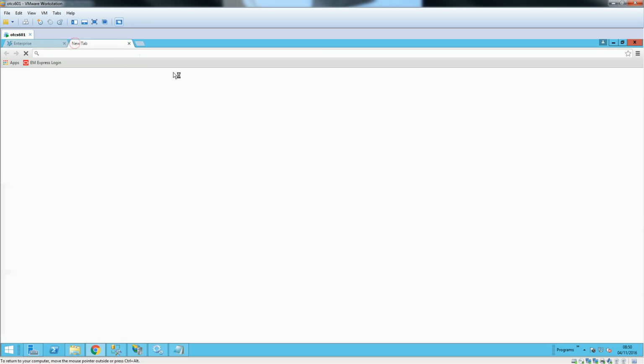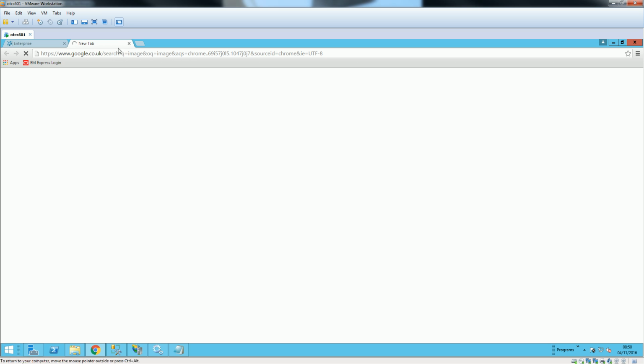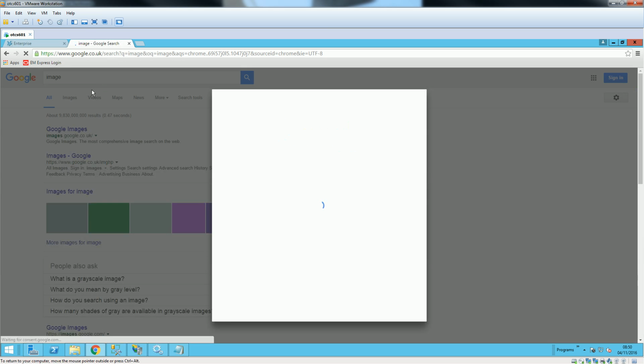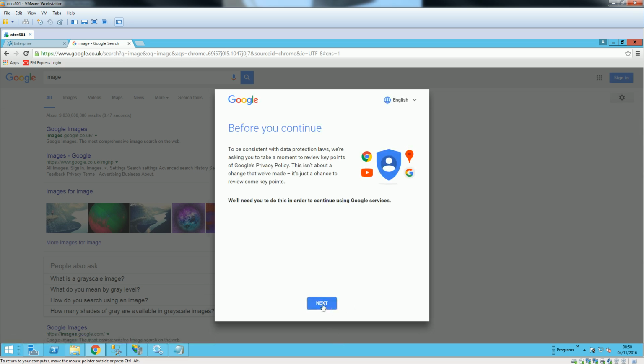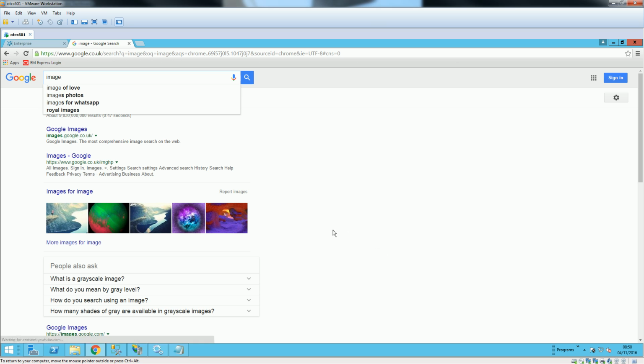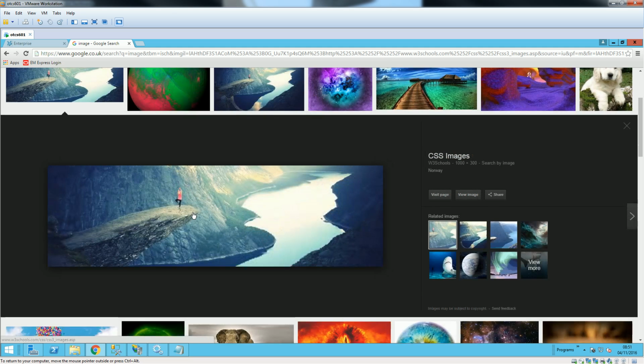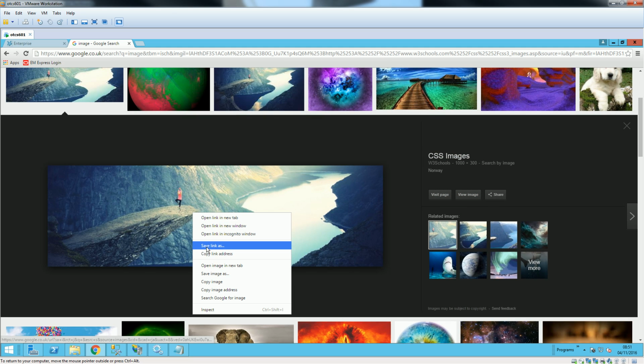So let's say we download some images from Google. One or two images would be enough, and we upload those images. So we save the image.